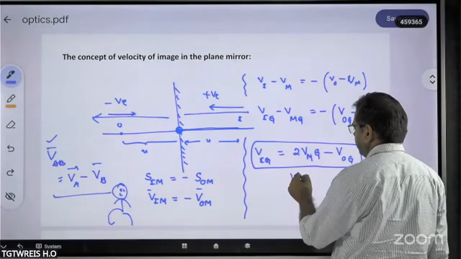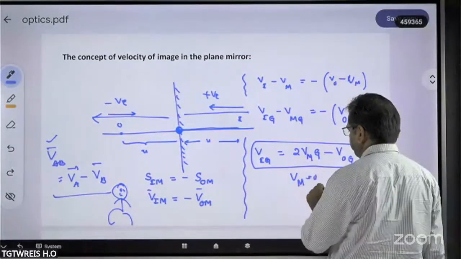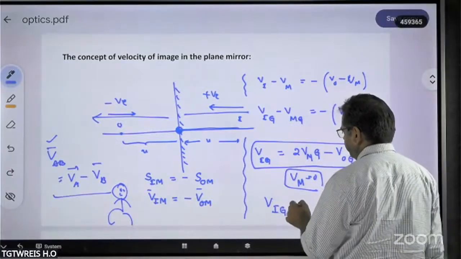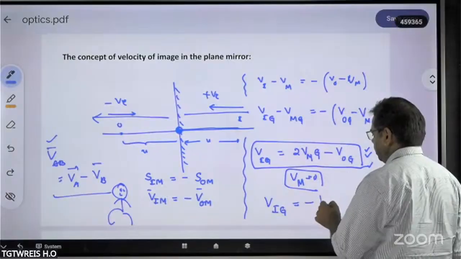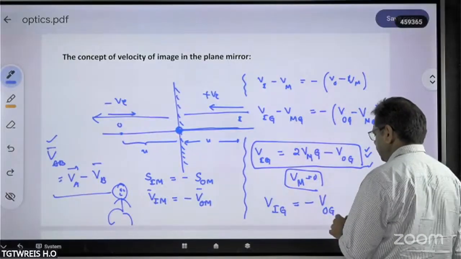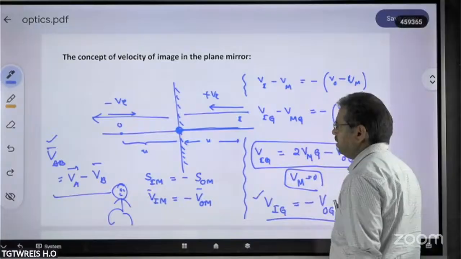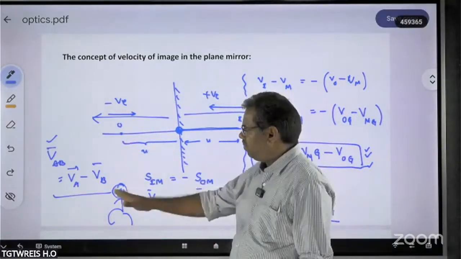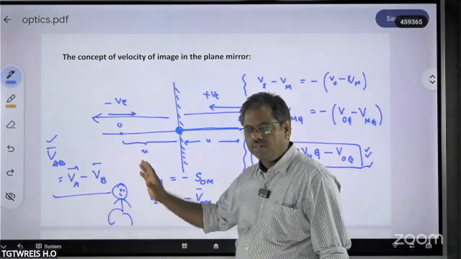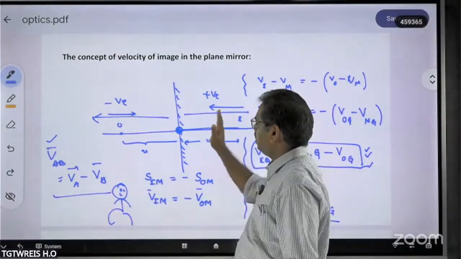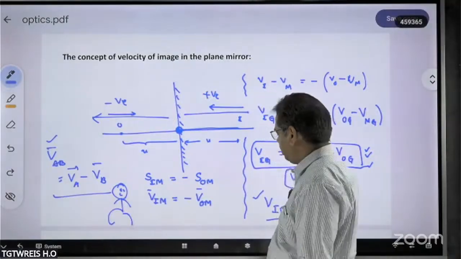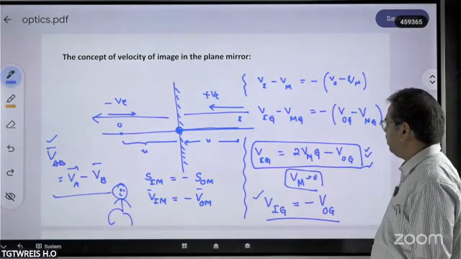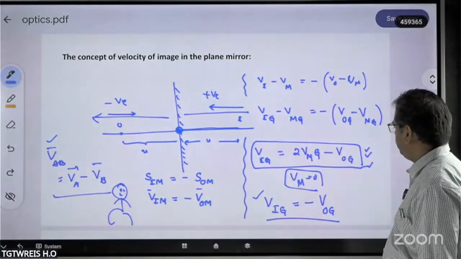If you have any doubt, you check here also. If velocity of the mirror is equal to 0, what happens? You tell me. Now simply velocity of the image with respect to the ground is equal to minus of velocity of the object with respect to the ground. That only we discussed now. If the object is approaching the mirror, then for a person who is outside, he also feels that the image is also approaching with the same velocity itself. Simply the direction is opposite. So this is a very, very important equation. So you have to remember this one.